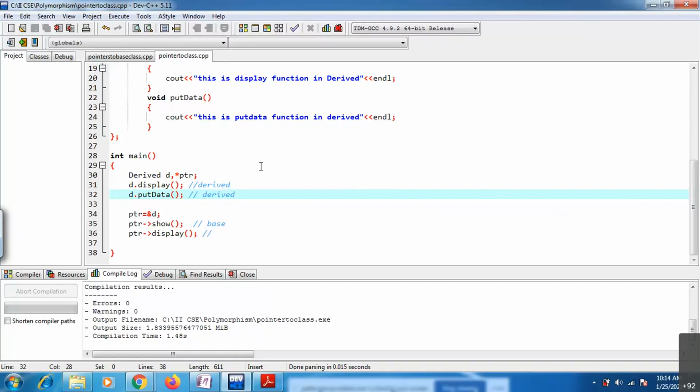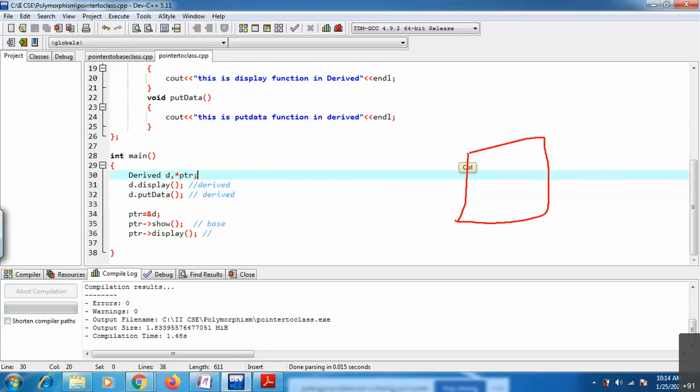Now see here, your pointer is pointing to this object. Which object is it? The derived class object. You have created a derived class object here, and your pointer ptr also, which type of pointer is it? Derived type only. A derived type pointer is pointing to your object. Inside derived you have base class members and derived class members. These are the derived class members, these are the base class members.